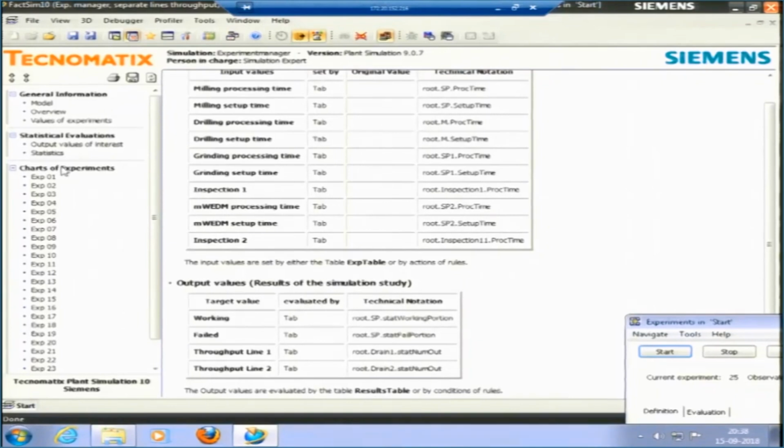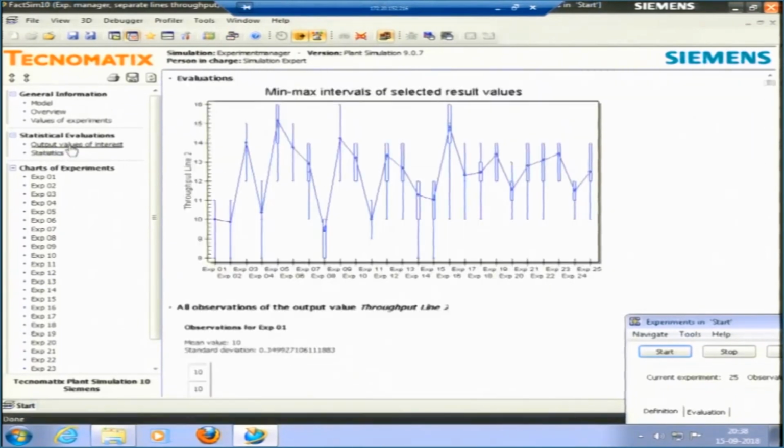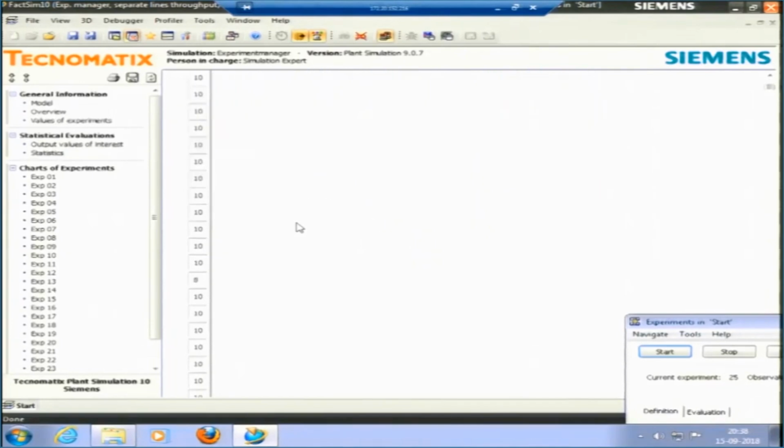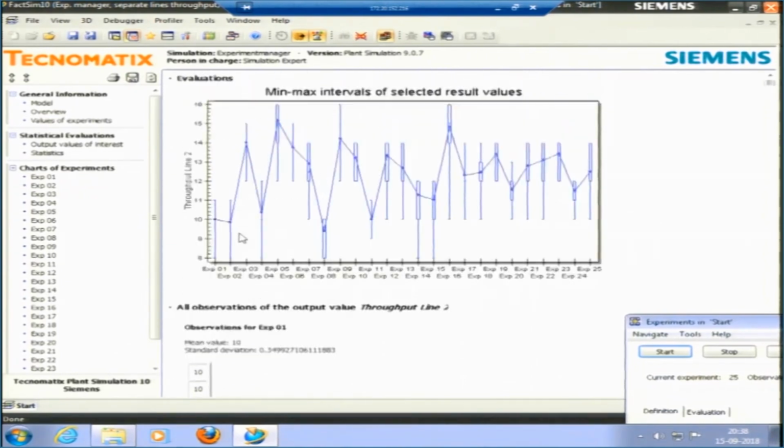Let me try to see the plots of these. So, these are the output values of interest. If you see, this is each experiment and 50 observations are given. This is for throughput 2. You can see now we have a box plot here. So, what does this show? For instance, this is my experiment number 5, this line.